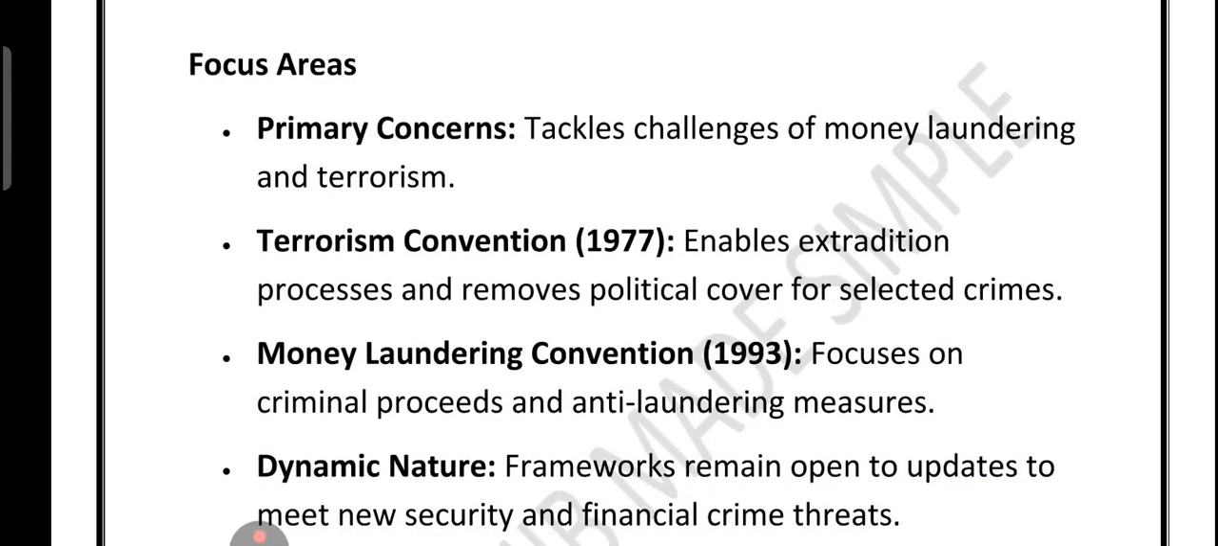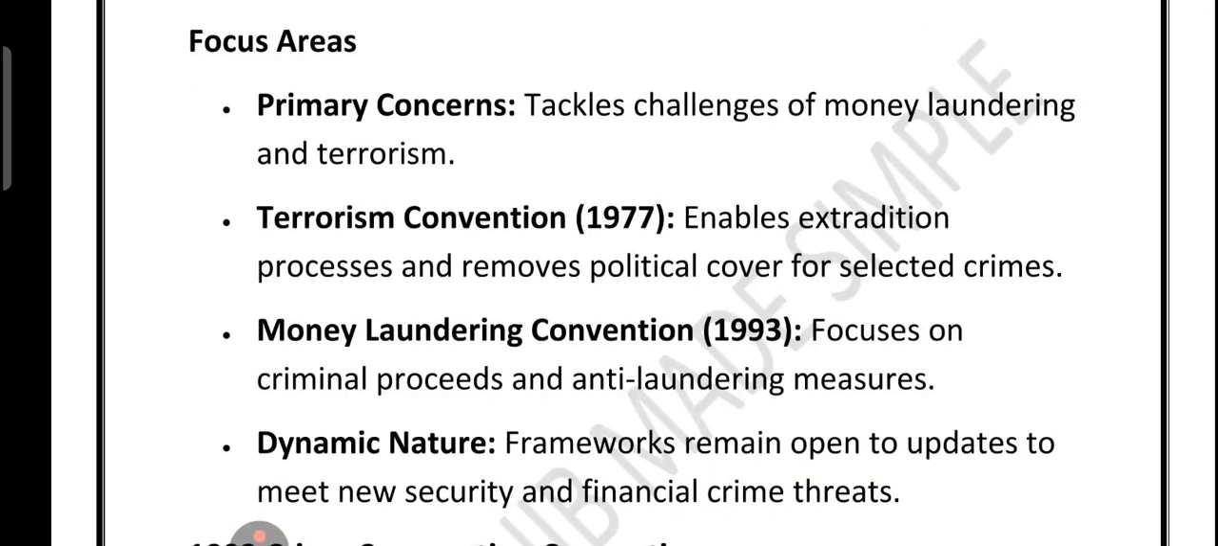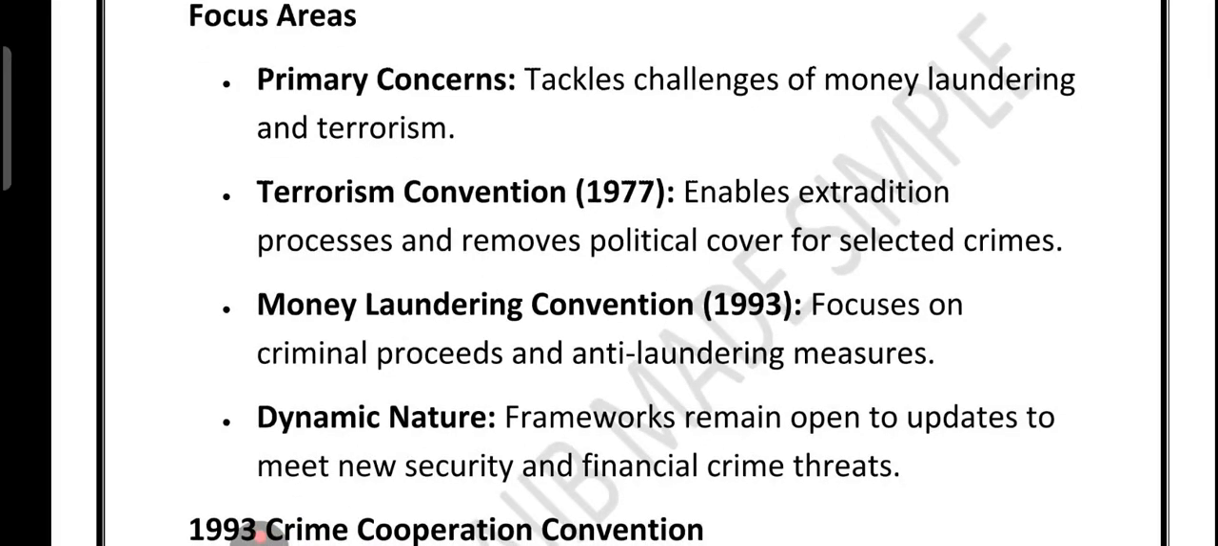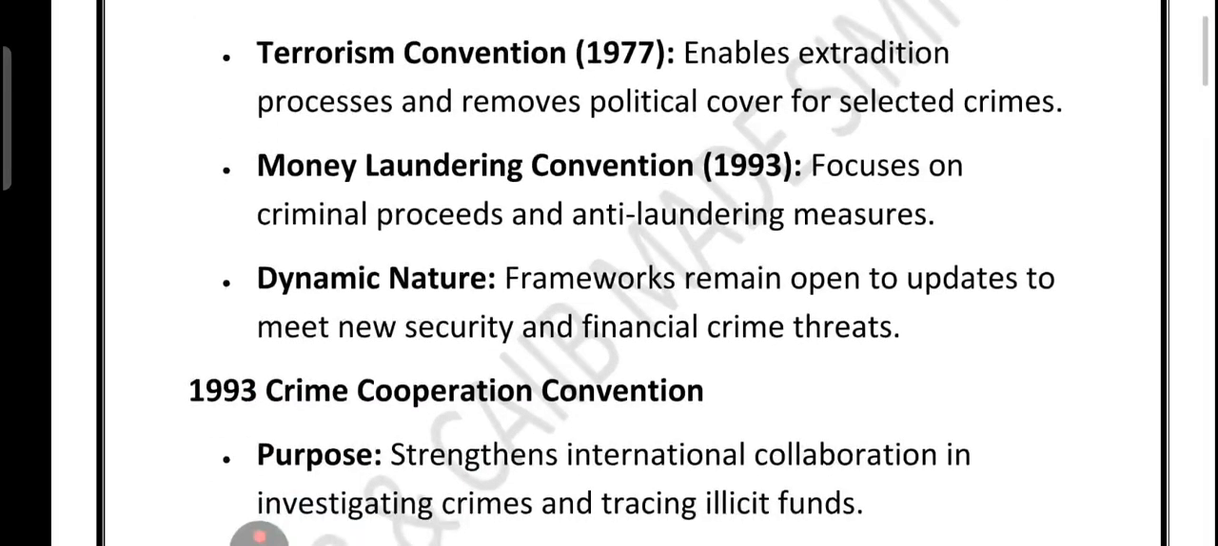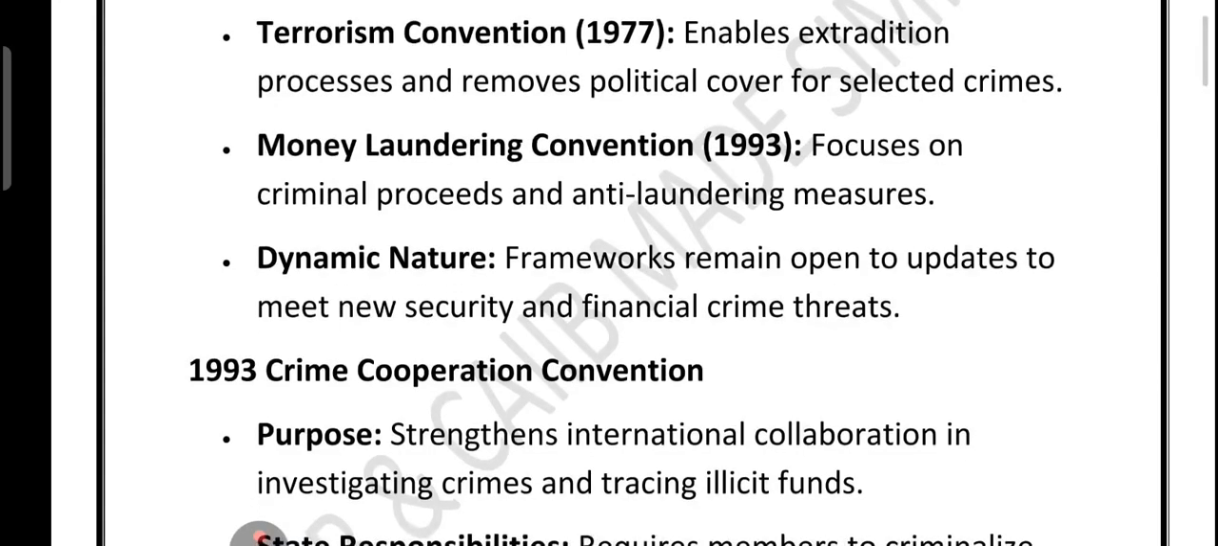So let's talk about the focus area. When we talk about the global effort against financial crime, two major issues stand out: money laundering and terrorism. To tackle these, Europe came up with special conventions. For example, back in the year 1977, there was a convention on terrorism. This made sure that certain crimes could not be excused as political acts, and it even allowed extradition.